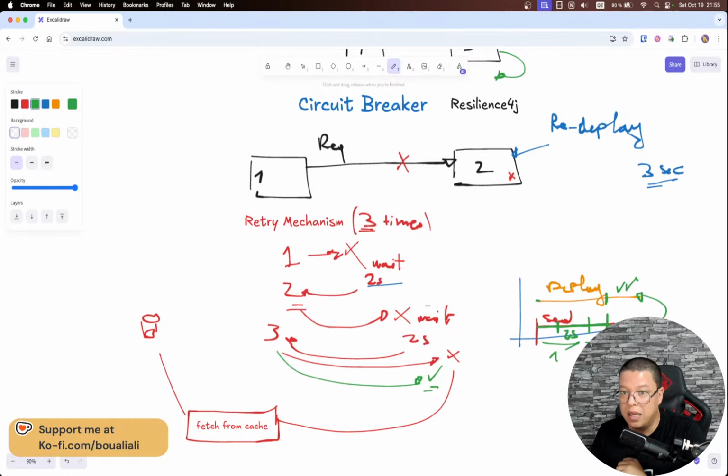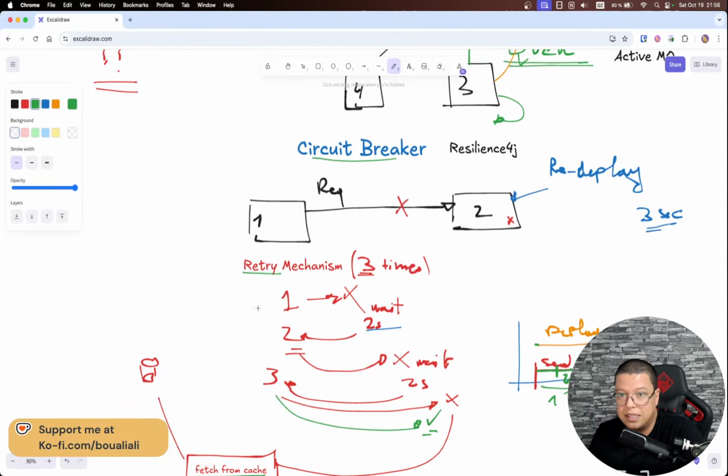This is what I mean by having a retry mechanism, and also a circuit breaker with a fallback, just in case the service is totally unavailable. For example, I can fetch the data from the cache, return an error message, or do anything else.